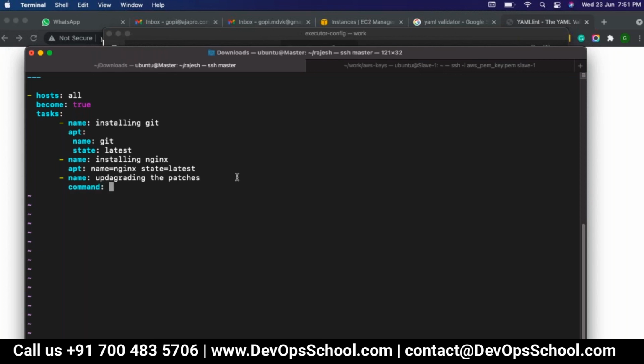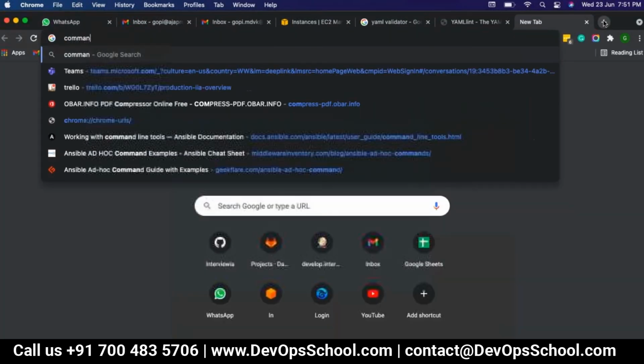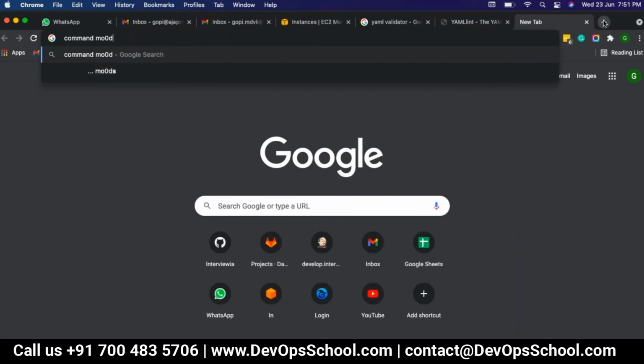Then I will say sudo apt upgrade. Upgrade, sorry. And then apt minus y. Minus y means we are providing a pre-authorization for that particular command. Okay. So command module.